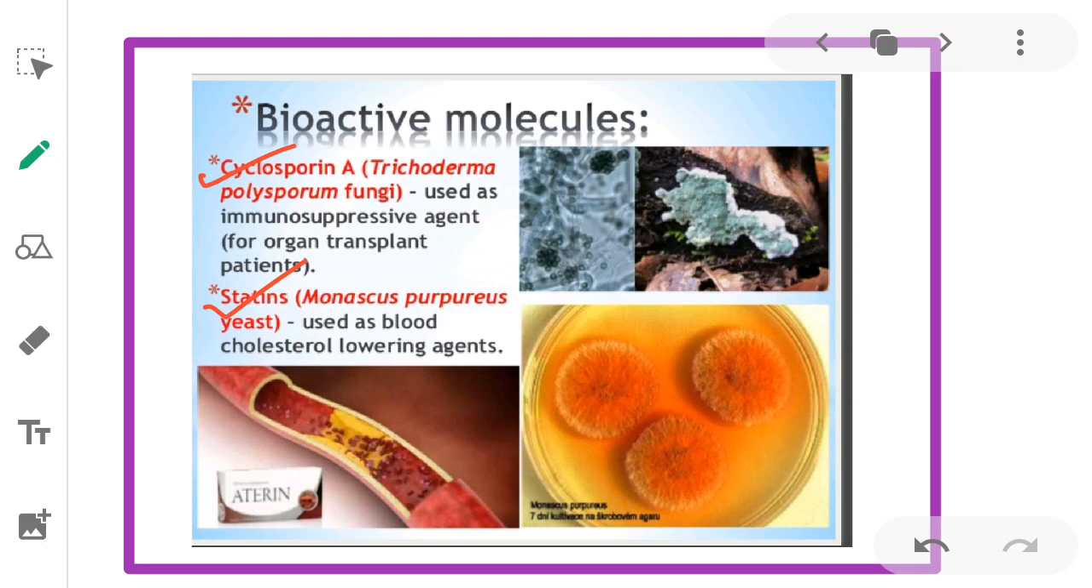Next, bioactive molecules. Bioactive molecules such as cyclosporin A are used as an immunosuppressive agent in organ transplant patients. It is produced by the fungus Trichoderma polysporum. Next, statins, produced by the yeast Monascus purpureus, have been commercialized as blood cholesterol lowering agents. It acts by competitively inhibiting the enzyme responsible for the synthesis of cholesterol. So these are some chemicals, enzymes, and other bioactive molecules where microbes are used.